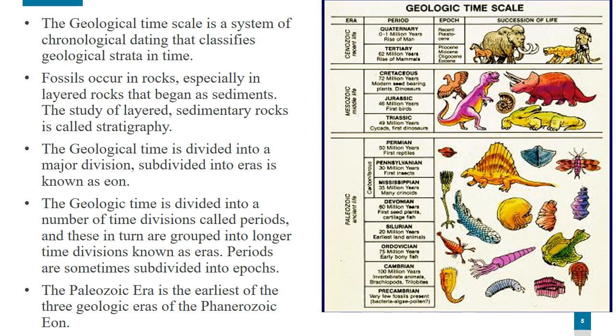The geological time is divided into eons, eras, periods, and also epochs. Eons are the major division of the geological time, that is, they include eras such as the Paleozoic, Mesozoic, and the Cenozoic era. One of the eons is known as the Phanerozoic eon. The time divisions in the geological time scale are known as periods, and the grouping of these time periods into a longer time period is known as an era. The subdivision of periods is also known as epochs.